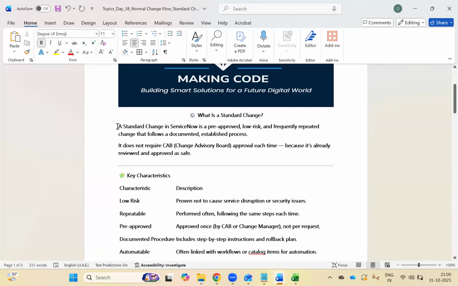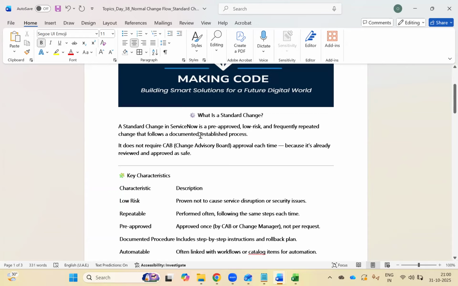Okay, decide that this change has to go to standard change. So standard change is a pre-approved, low-risk, frequently repeated change, and it follows a documented procedure, which means it is written. One-time approval that these changes can be done through standard change.